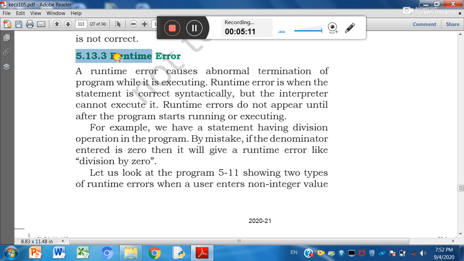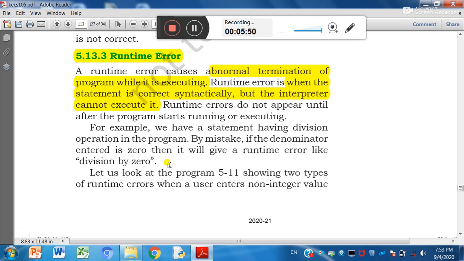Now next one is runtime error. A runtime error causes abnormal termination of program while executing, right? It means program will execute, but it will abnormally terminate the program. It generally occurs when the statement is correct syntactically, but interpreter cannot execute it. Means syntactically the statement will be correct, but interpreter will not be able to execute it.